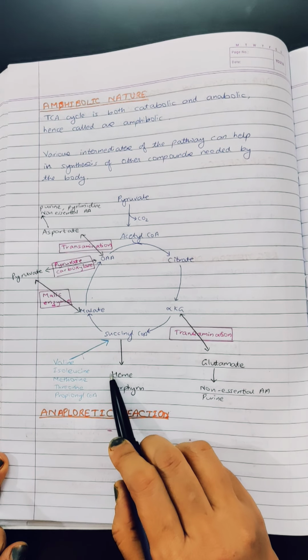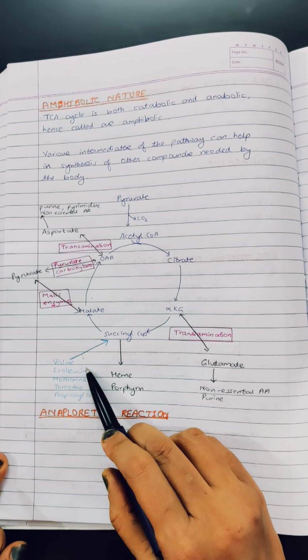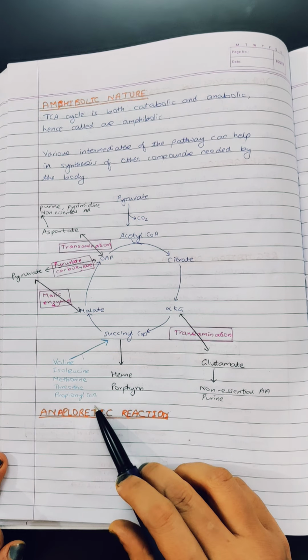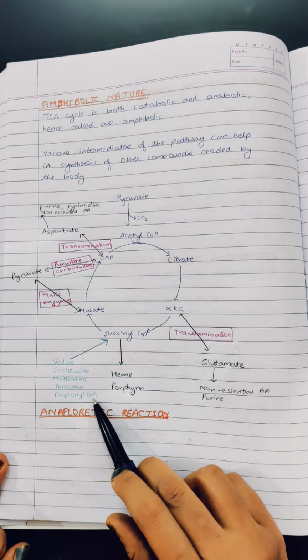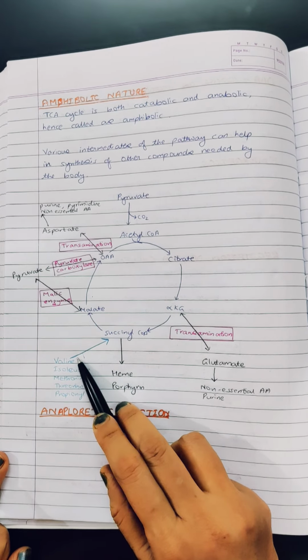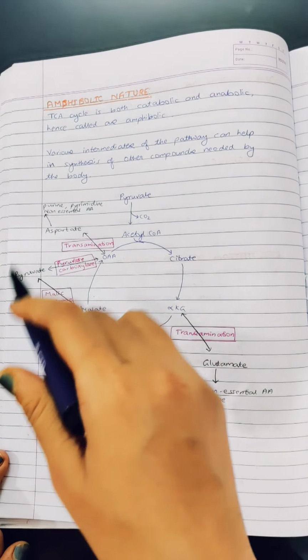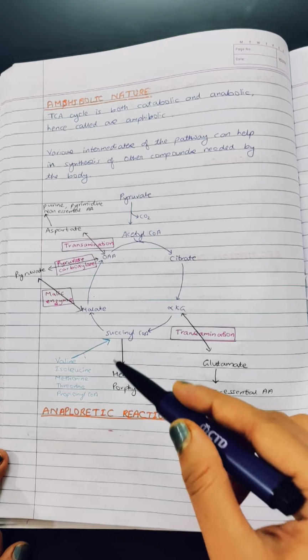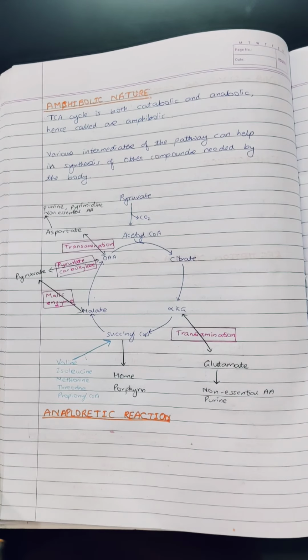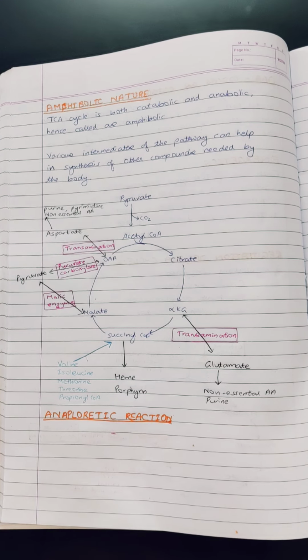Also, succinyl CoA is formed from various amino acids like valine, isoleucine, methionine, threonine, and also from propionyl CoA. So by all these amino acids succinyl CoA is regenerated back. These different pathways which regenerate or replenish succinyl CoA, alpha ketoglutarate or any other intermediate of the TCA cycle are known as anaplerotic reactions.